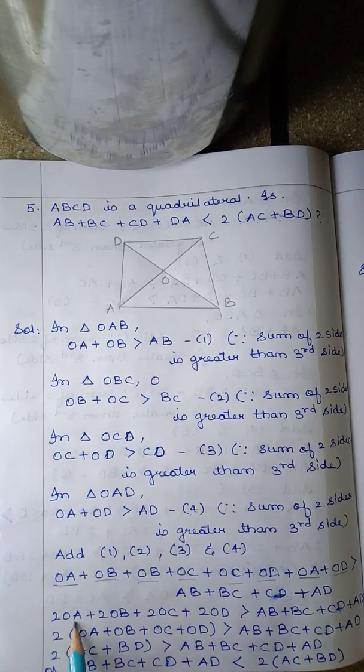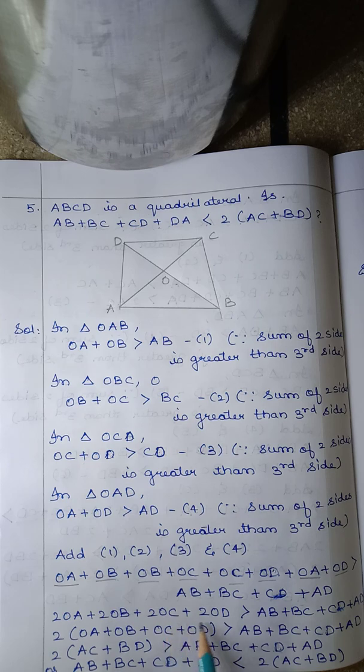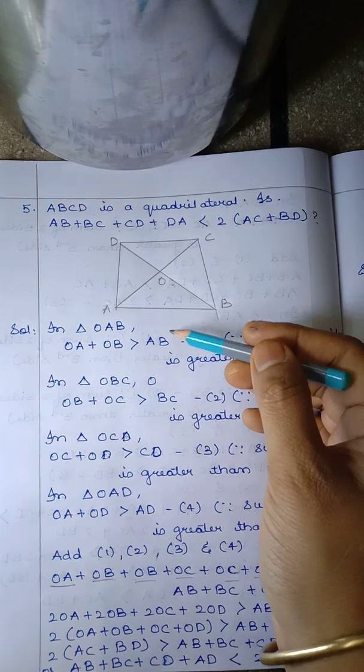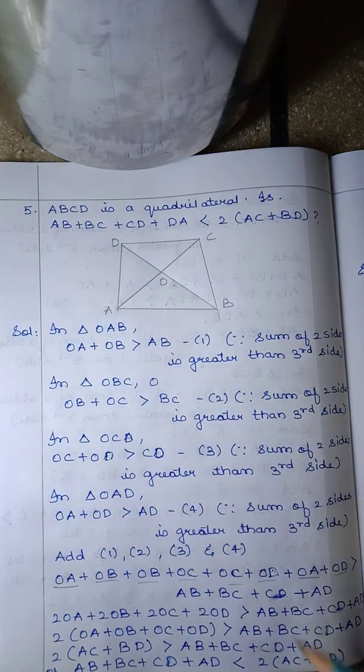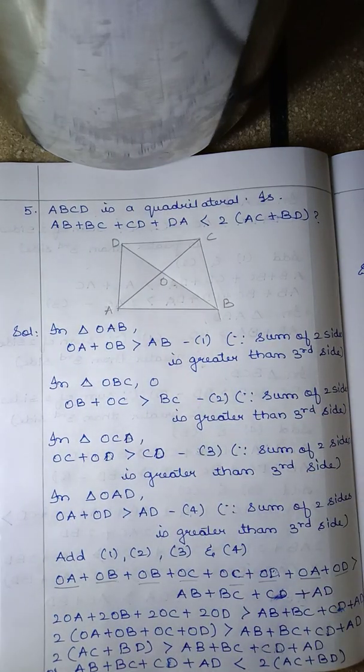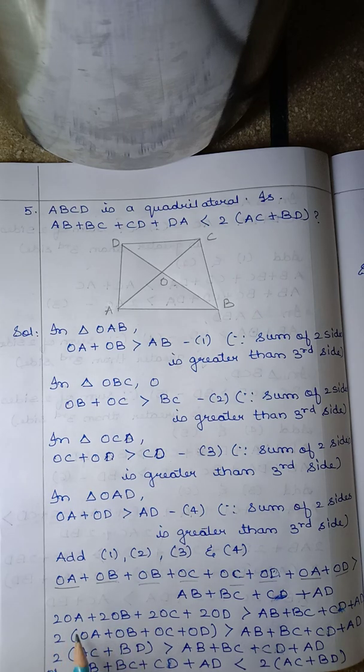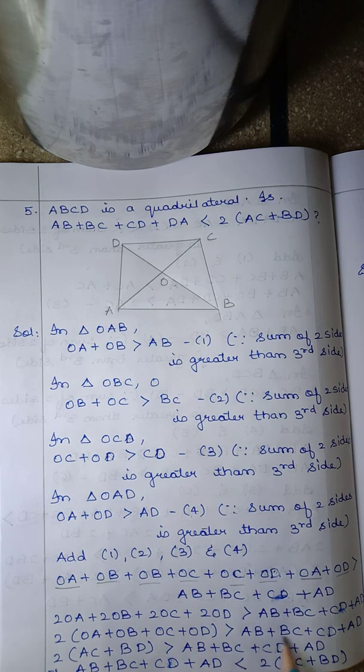Okay, so you can write twice of OA, twice of OB, plus twice of AC, plus twice of AD is greater than, in the RHS, if you add AB plus BC plus CD plus AD, you will get that in the RHS. Now, 2 you can take out common everywhere. If you take 2 out common, the remaining is OA plus OB plus OC plus OD, and the RHS remains the same again.